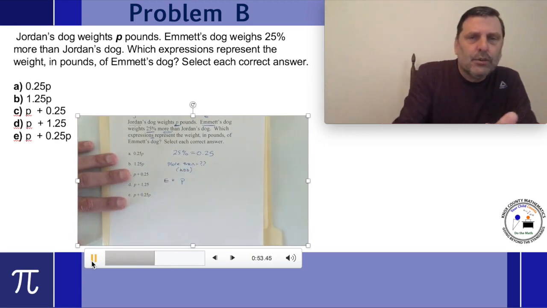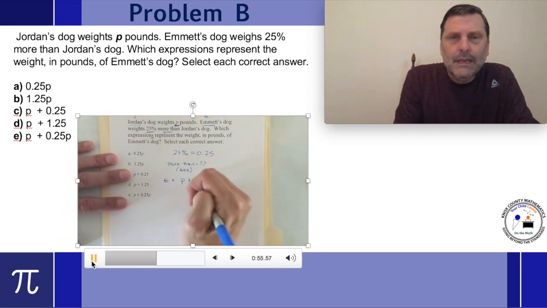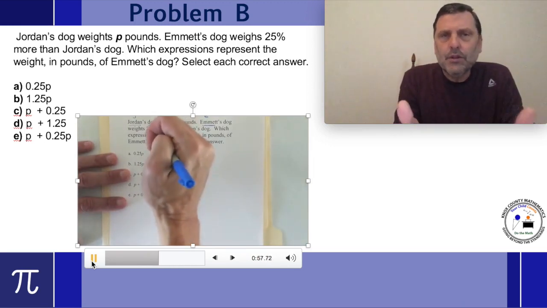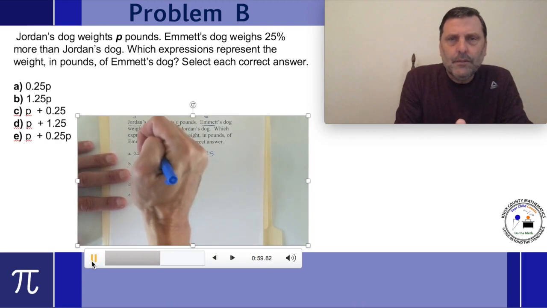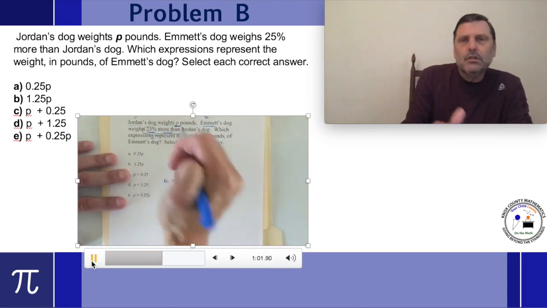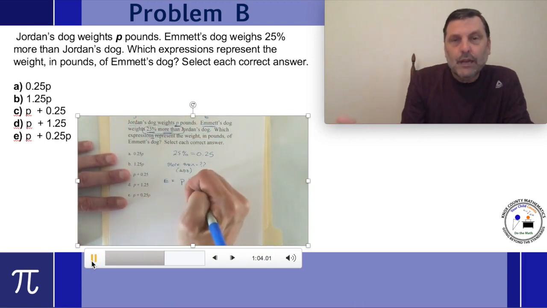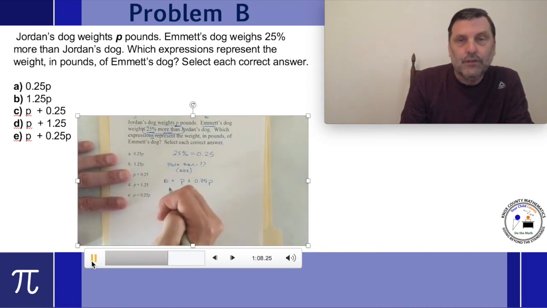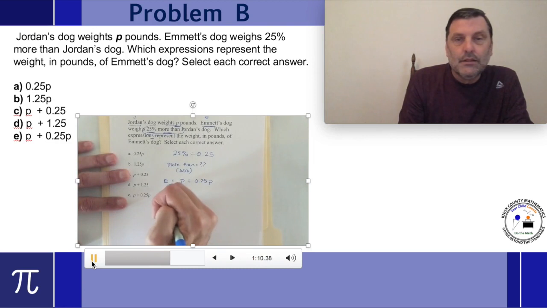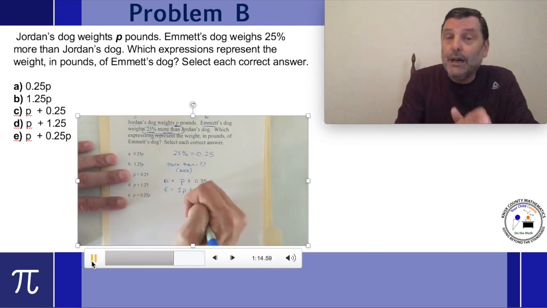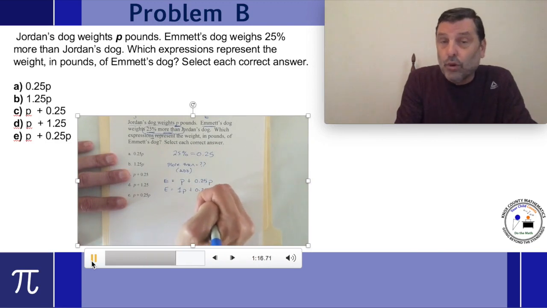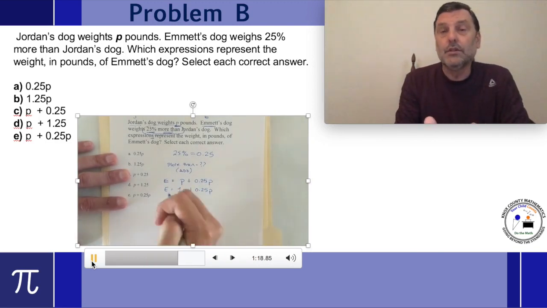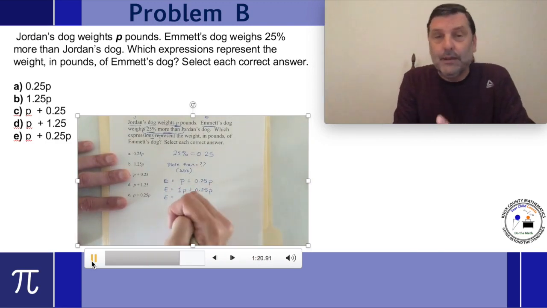And just like in the earlier problem, of meant multiply. So we've got Jordan's dog plus, it's a little bit more. How much more? 25% of Jordan's dog, 25% of P. E equals P plus 0.25P. Now, as a reminder, that's an understood 1, so it's 1P plus 0.25P, or 25 hundredths P.